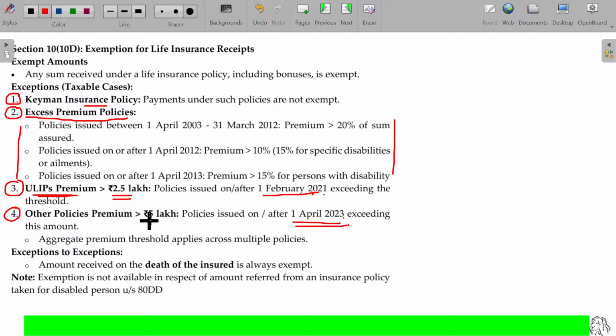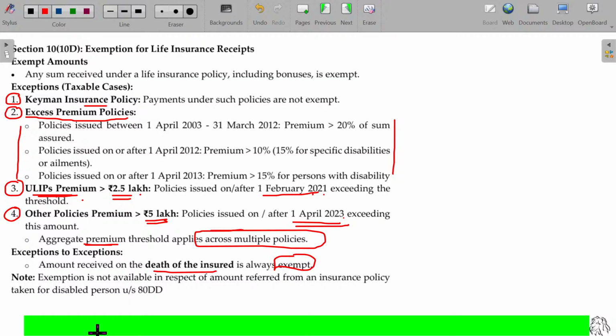ULIP, other policies premium being more than 5 lakhs. In case of ULIP, it is 2.5 lakhs, other policies more than 5 lakhs. Policies issued on or after 1 April 2023 exceeding this amount. Aggregate premium threshold applies across multiple policies. You may have 2 or 3 policies, you have to add all the 2 or 3 policies put together. But suppose the insured expired, and after the death, if his legal heirs are getting the amount, then this will be totally exempted.